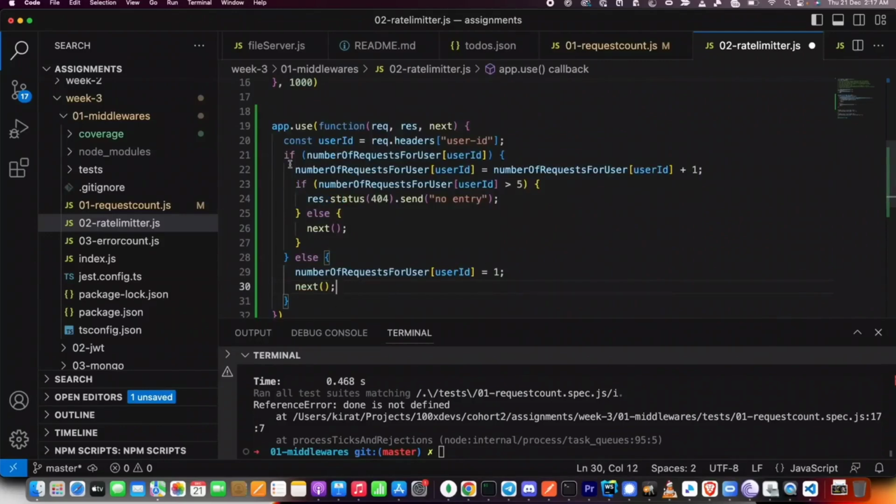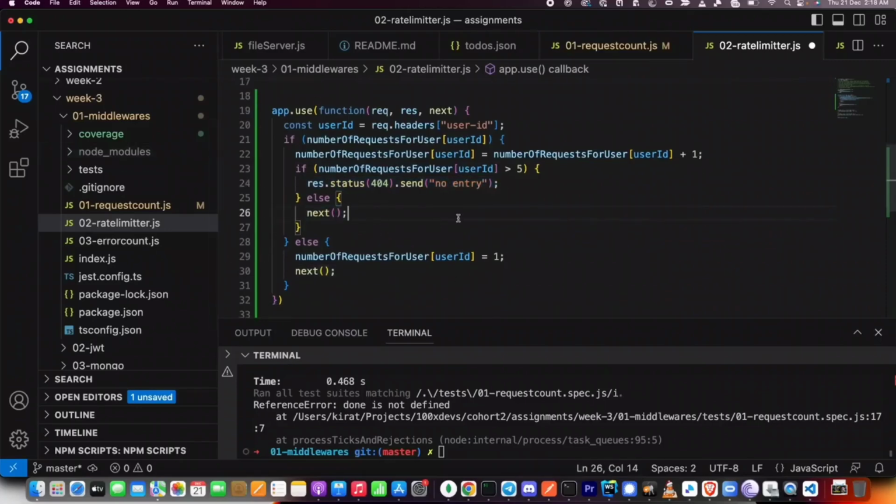But if this is the second request or the third request, then the control will reach here. We will increment, this is the second request for the user, third request for the user. And then we check, has this user sent more than 5 requests? Is this the 6th request of the user? If that is the case, we send back a 404. Else we let the logic flow through. Cool. That's a high level of how I've solved this problem. You can change this code a little bit to make it slightly cleaner, but this is the most verbose way